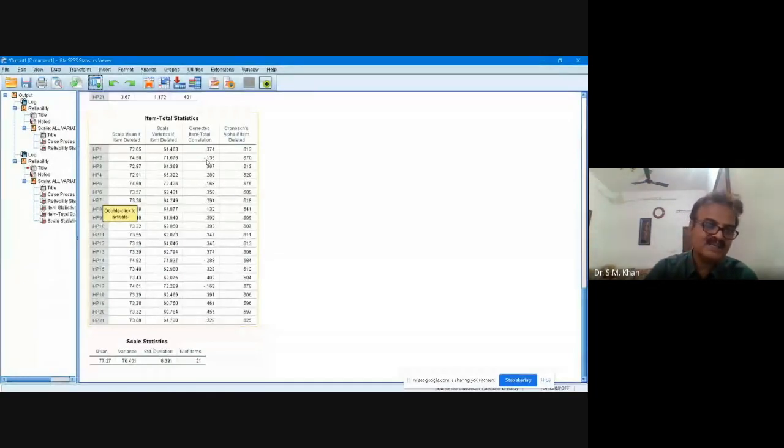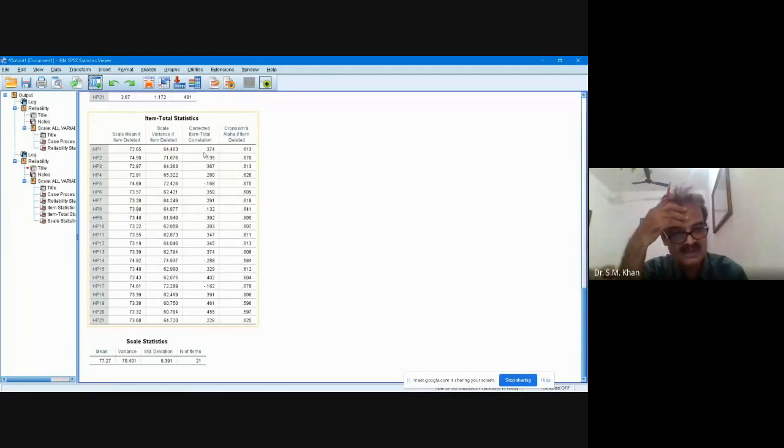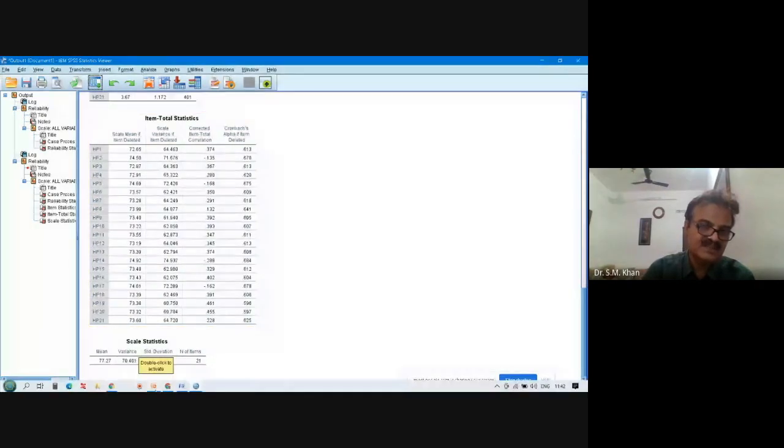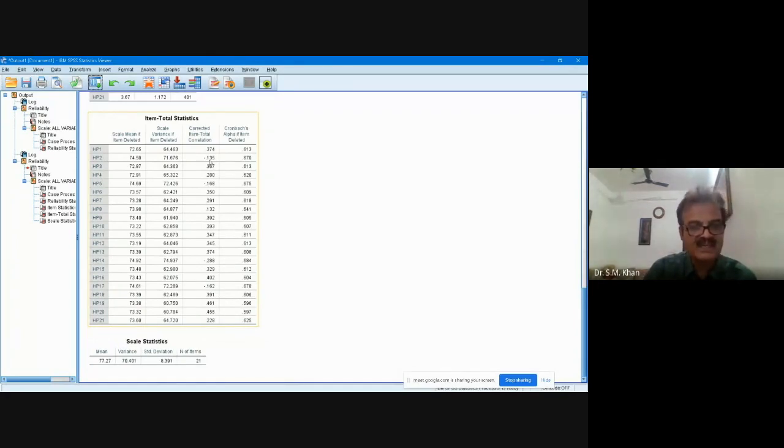Friends, happiness is a positive construct. So this is item discrimination index, corrected item total correlation. See, item number 2 is negatively correlated. For the positive construct, it is suggested you should not have a negatively behaving item in your test. If you delete item number 2, your reliability will be 0.67.